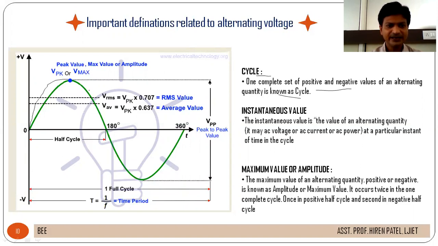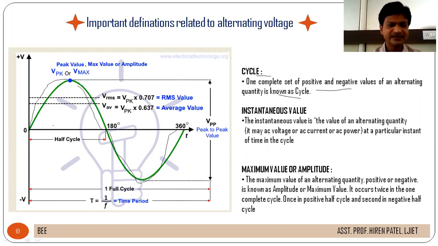Now again it starts decreasing and becomes 0. This is the positive half cycle, because the voltage has positive values. Now if we continue in the negative direction, again it becomes maximum and again it becomes 0.